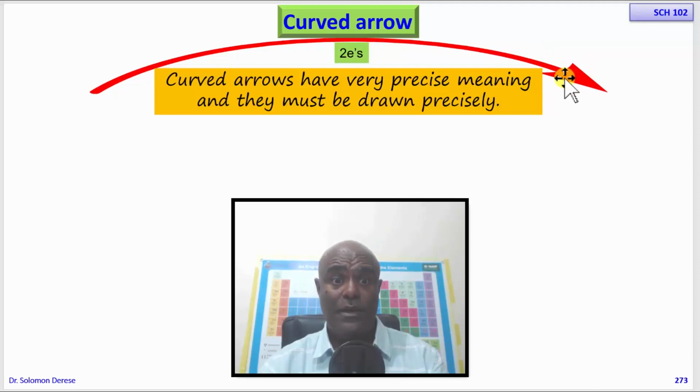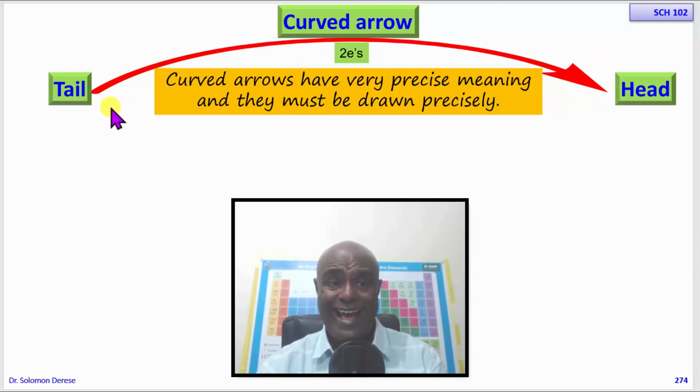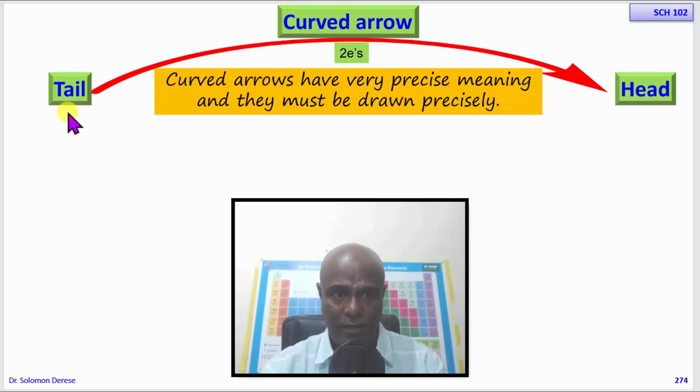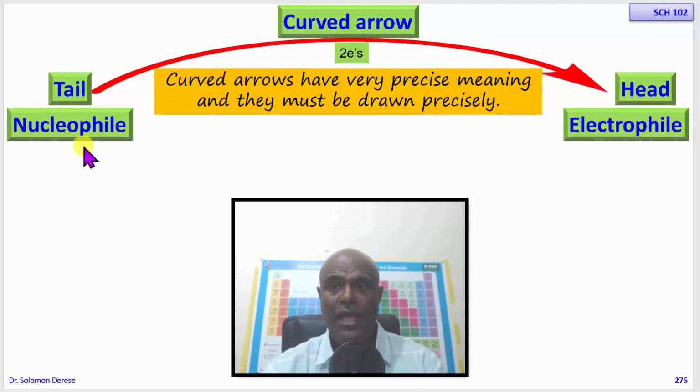That's one. And then this arrow, as you can see, has a tail and a head. What we place at the tail end and the head end of this arrow is precise. At the tail of the arrow we put the nucleophile, and at the head end we have the electrophile.